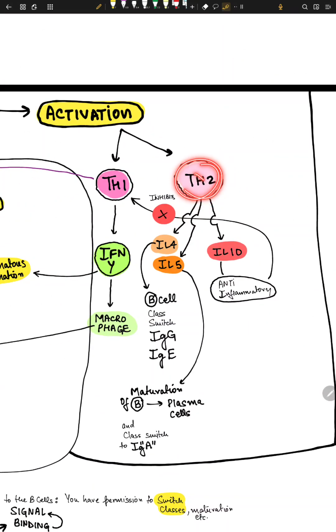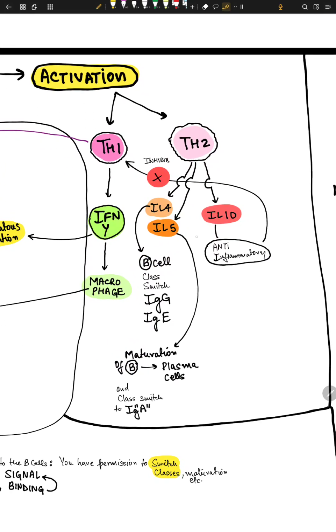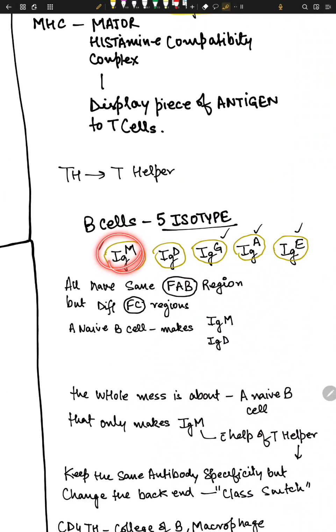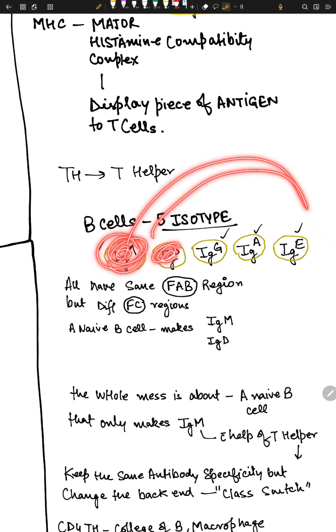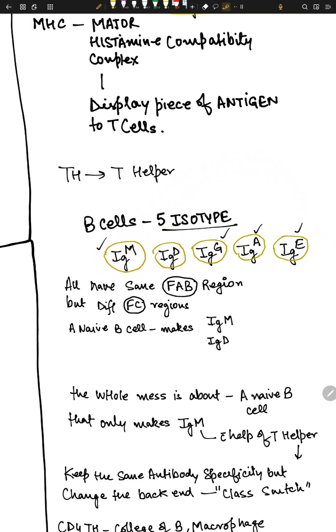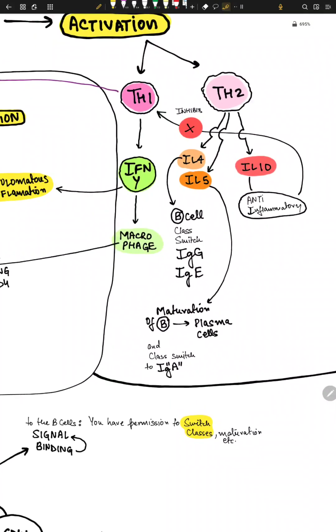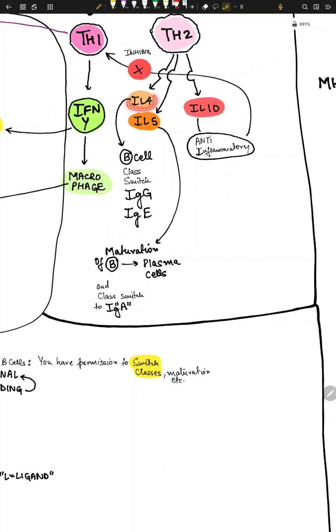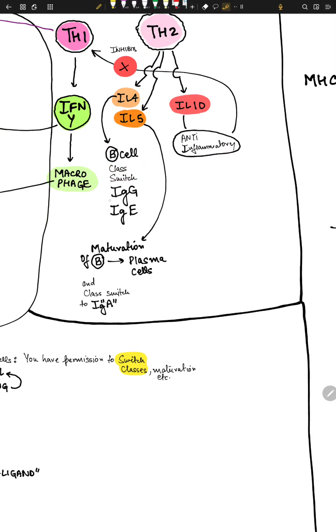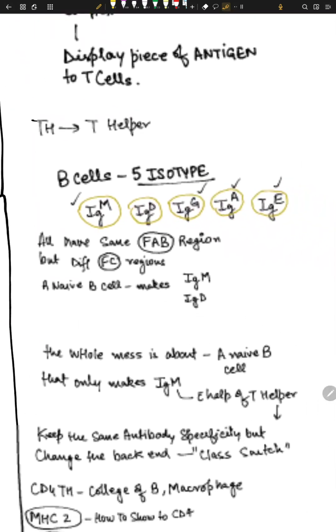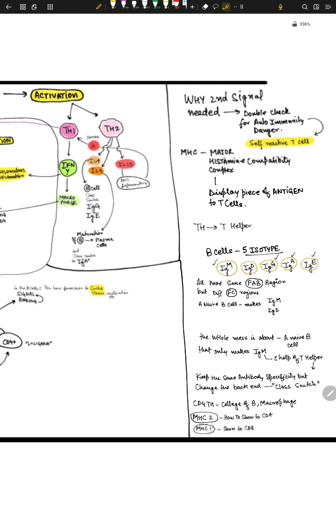So Th2 teaches B cells, and just B cells, to convert from these forms, from IgM and IgD, and switch the class into IgG, IgA and IgE. So we need to switch the classes. What happens is that IL4 changes the class to IgG and IgE, okay?